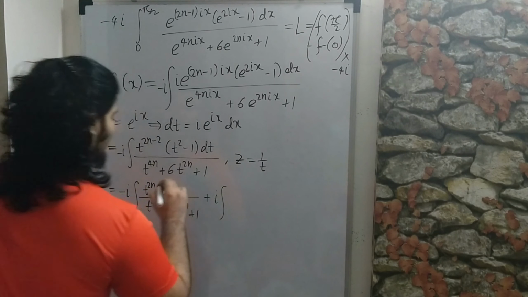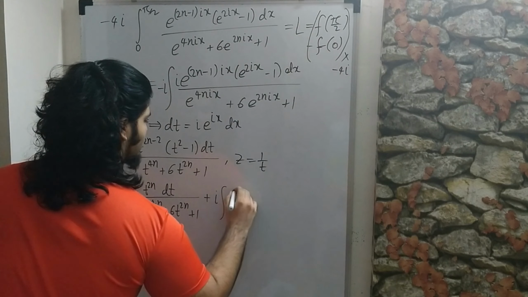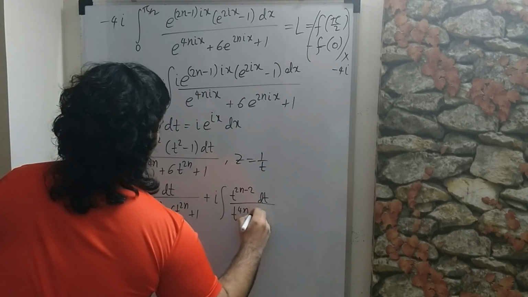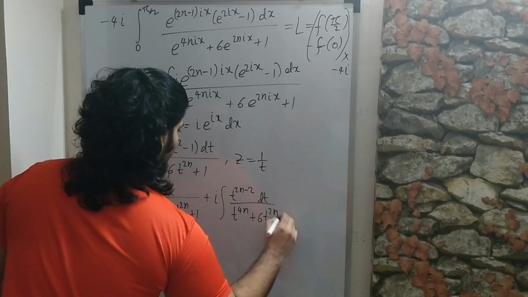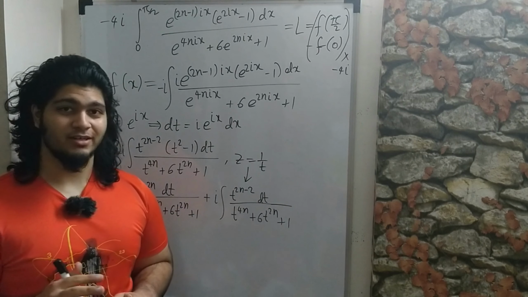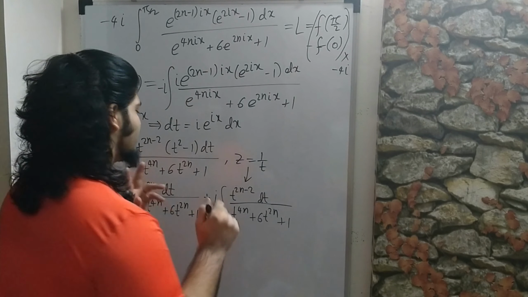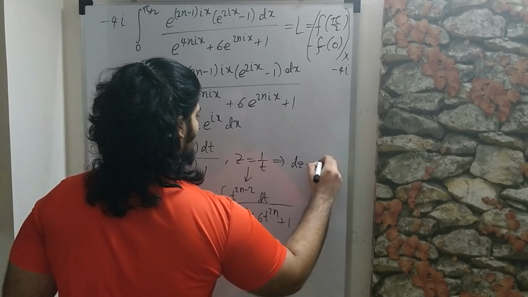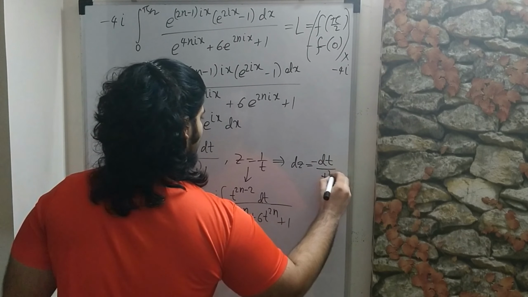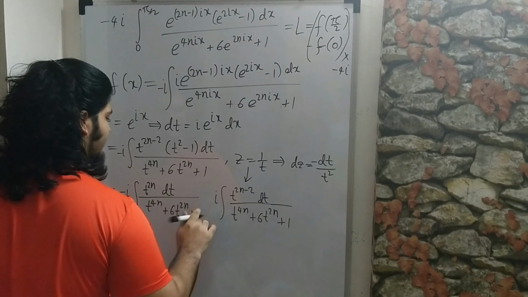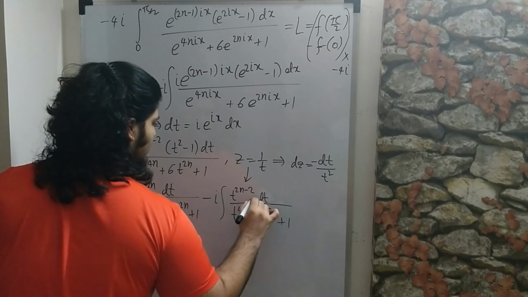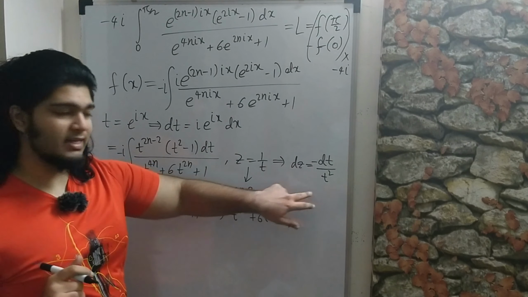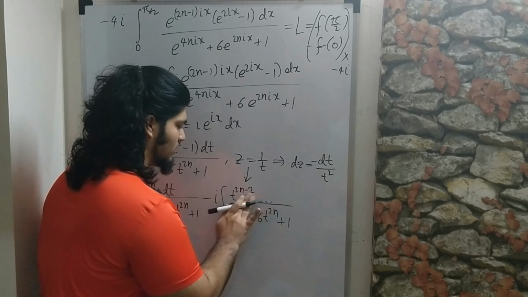And then plus i integral, and then this will become t to the 2n minus 2 dt over t to the 4n plus 6 t to the 2n plus 1. And in case you don't see why we are doing that, you'll see in a moment. So if you make this substitution, we actually have dz is equal to minus dt over t square. So we can actually multiply and divide by minus 1, so this will become minus and minus, so I'll put that in brackets, and we need 1 over t square, so let's multiply and divide by 1 over t square.